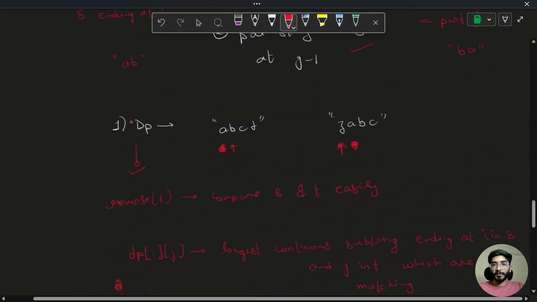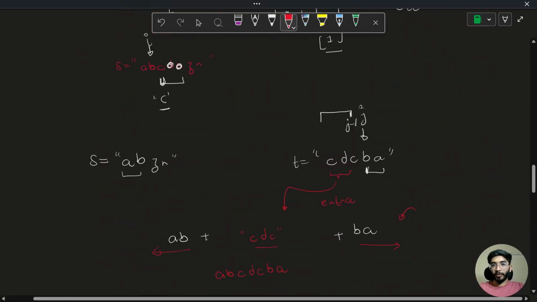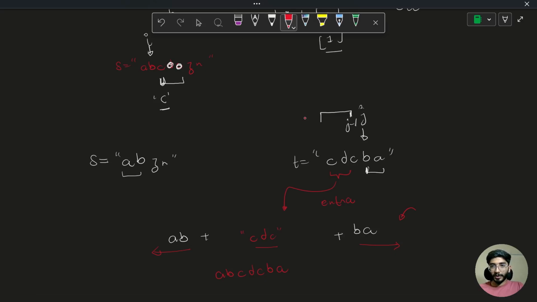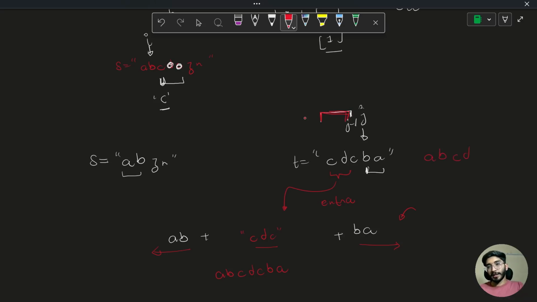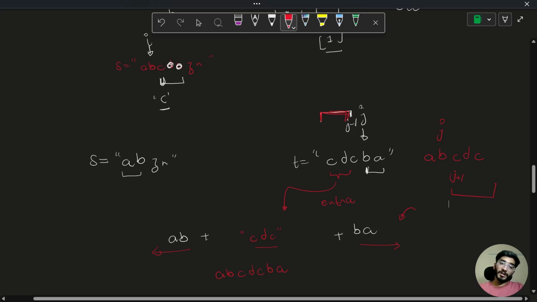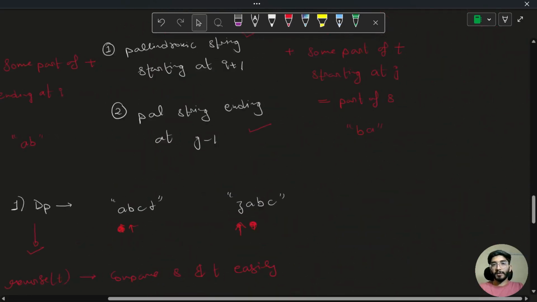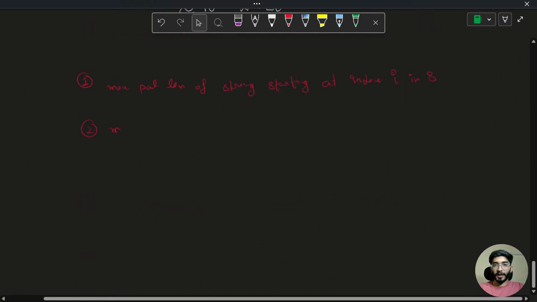We earlier wanted the prefix palindromic part of t, which was this. But in our case, we had reversed t, which is equivalent to A, B, C, D, C. So instead of finding the prefix palindromic part before j minus 1, we can easily say that if I am standing at the jth index, I want the max length of the palindromic part from j plus 1 onwards, which is pretty much the same as in the case of s.